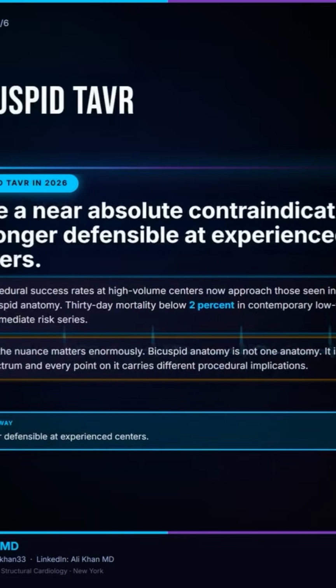Bicuspid aortic valve disease was once considered a near absolute contraindication to transcatheter replacement. That position is no longer defensible at experienced centers in 2026, but the word "experienced" is doing a lot of work in that sentence, and the nuance behind it matters enormously for patient selection and for honest informed consent.